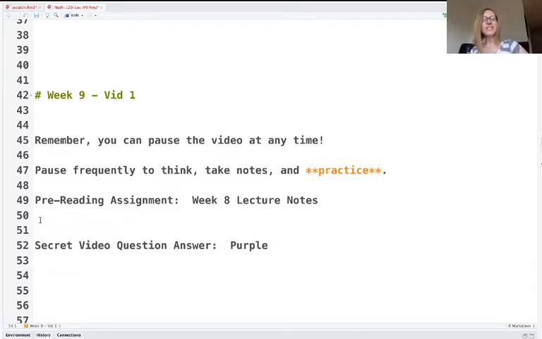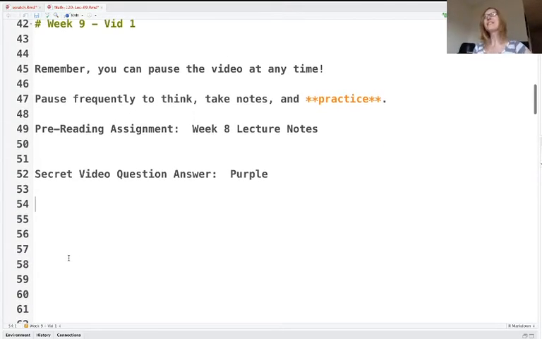There will be a few different options, and if you choose purple, you'll get the correct answer. I'm going to do one of these for every video, so maybe it is a form of partial credit. You'll get credit just for watching the video. If you know the answer, you'll get the question right, and maybe that can help your grade a little bit. So today is purple. Later on, at the end of the week, when we take our online quiz on Notable, just like regular, you'll know one of the question answers. And I'll do this for all of the videos that we do. Purple.